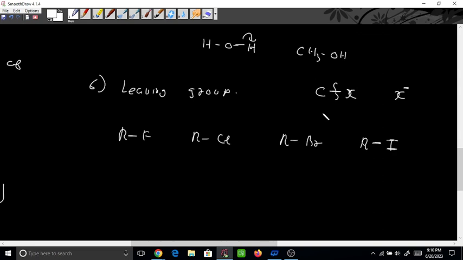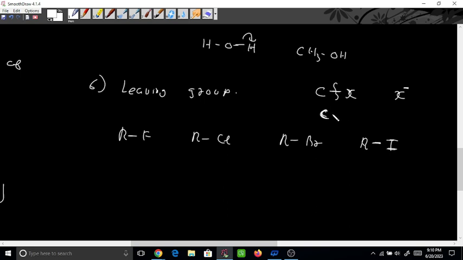So here you see the size of carbon, and here you see the size of the other atom. The carbon and iodine size has a lot of difference. Suppose you are wearing a sandal and your size is like 5 or 6, and if I make you wear a sandal of size 10 or 12, it will easily go away from your feet. But if I make you wear a sandal of the same size as your feet, then it will remain intact. Can you feel this one?